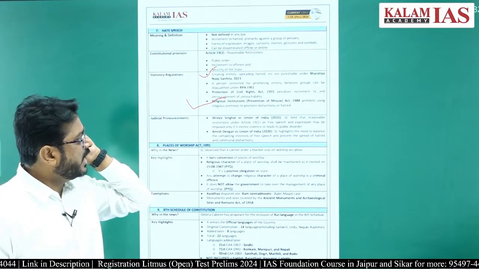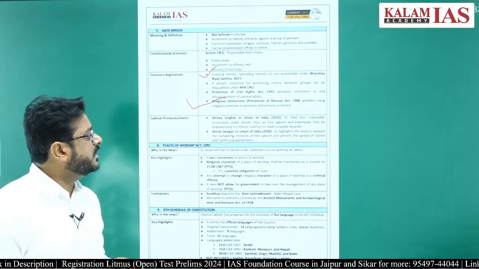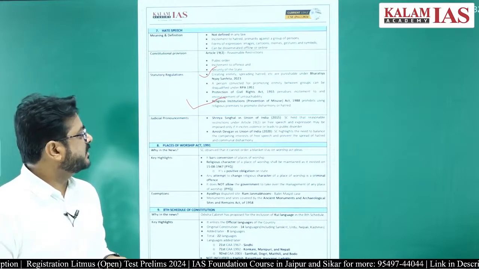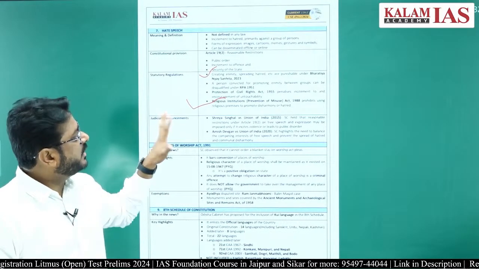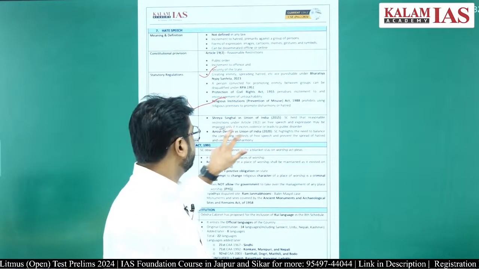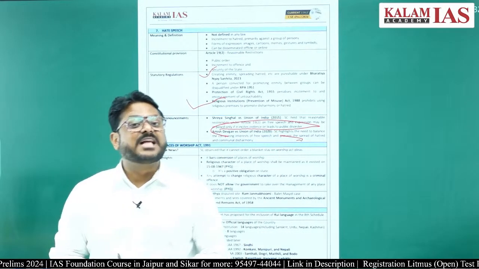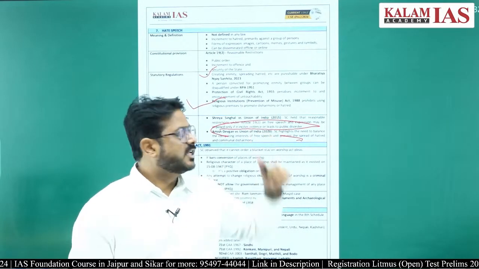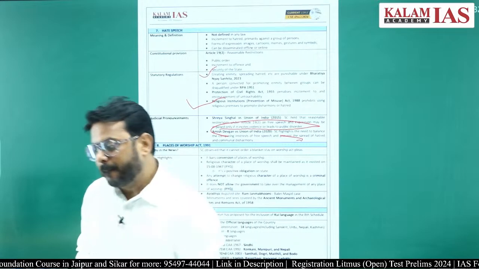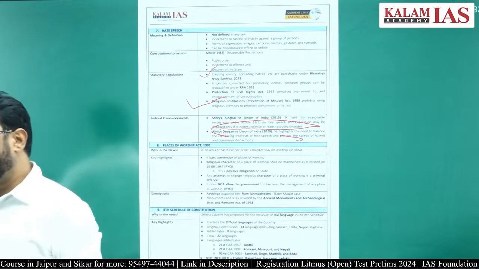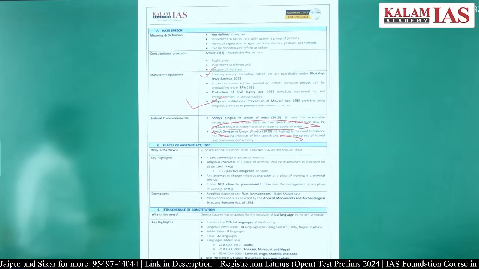The Supreme Court held that a reasonable restriction under Article 19(2) on freedom of speech and expression may be imposed only if it incites violence or leads to public disorder. So only in case of some kind of violence, restrictions on hate speeches can be put on, not without that.